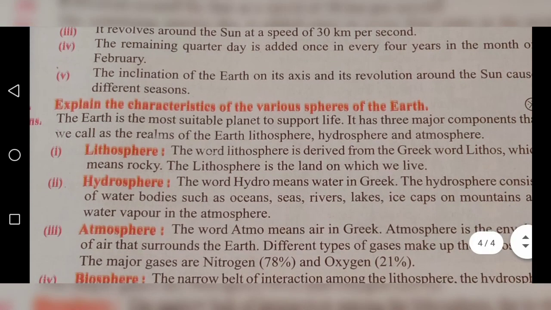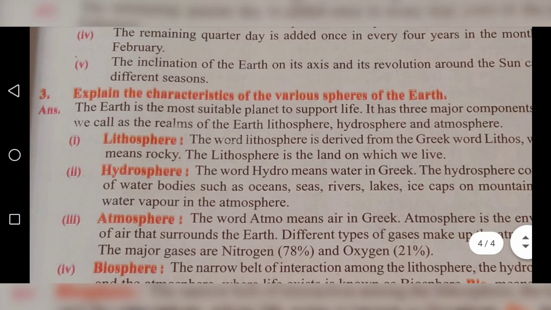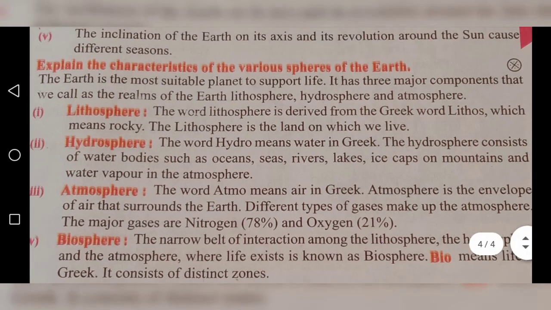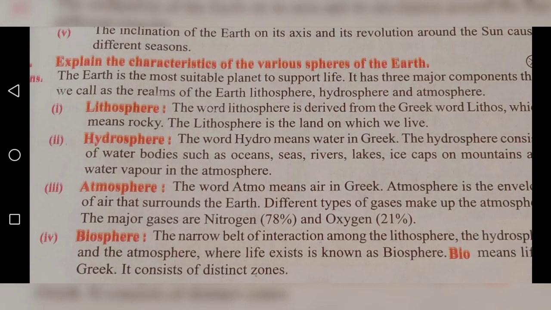Next question, children. Explain the characteristics of the various spheres of the earth. The earth is the most suitable planet to support life. It has three major components that we call the realms of the earth: lithosphere, hydrosphere, and atmosphere. There are different spheres. First one, lithosphere, children. This word is derived from the Greek word lithos, which means rocky. So lithosphere means rocky. We can land, we can live.